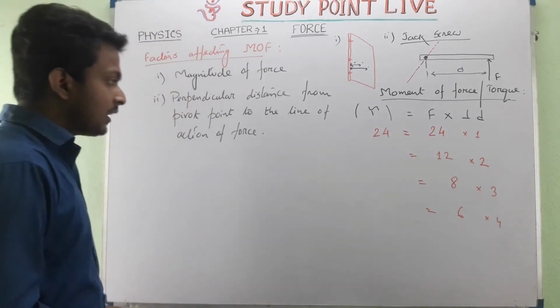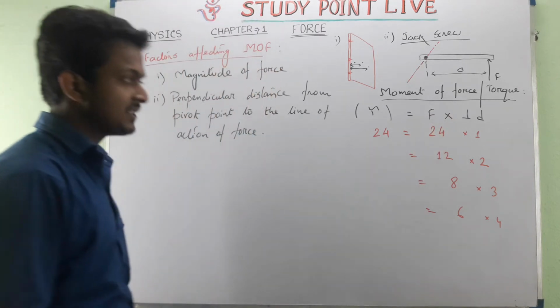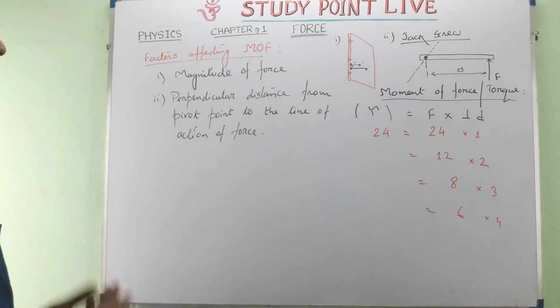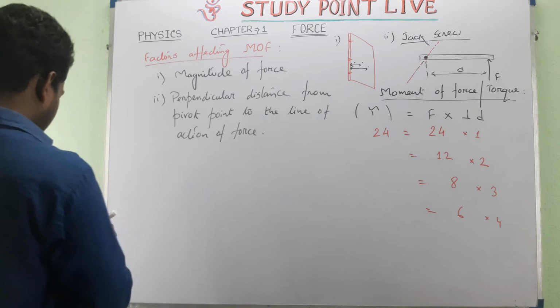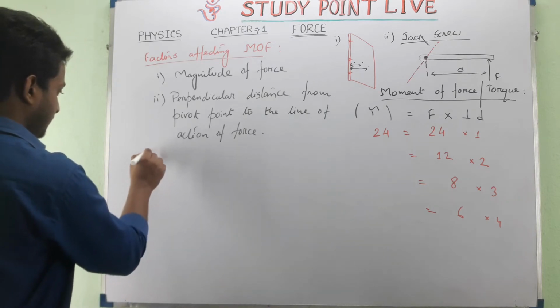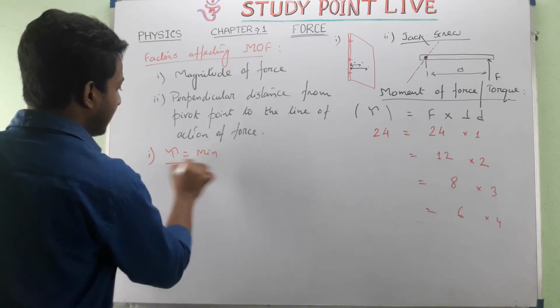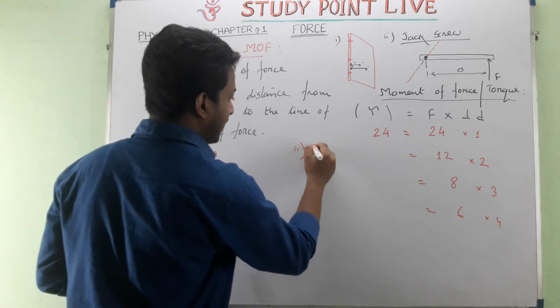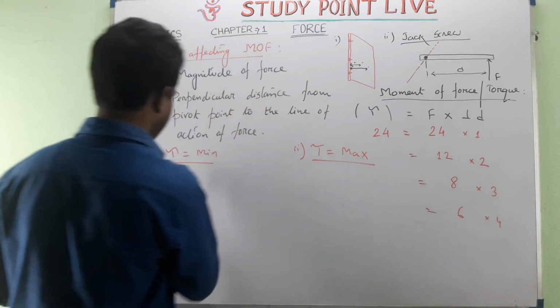As we have seen, depending upon the force and the distance, the moment of force or torque varies. First, when tau is minimum, and second, when tau is maximum.